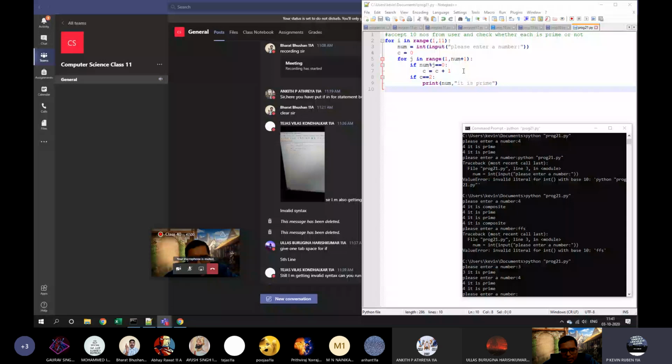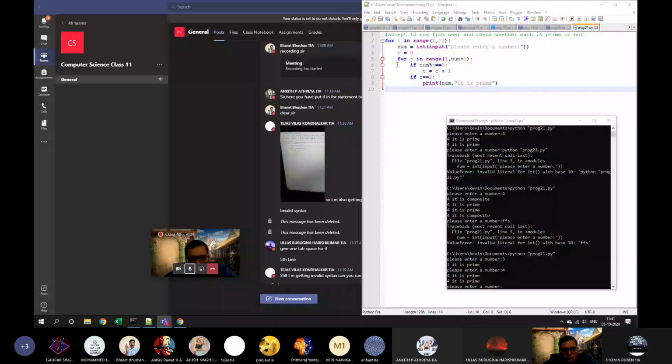So it should come under for, sir. This inner for. It should come under outer for but not under inner for. Okay. Shift line number 8 and 9 one tab space back, both. Now, sir. I'm not able to see any change.